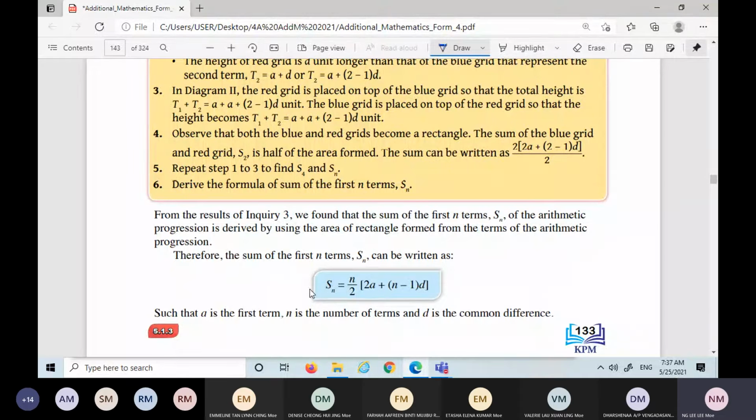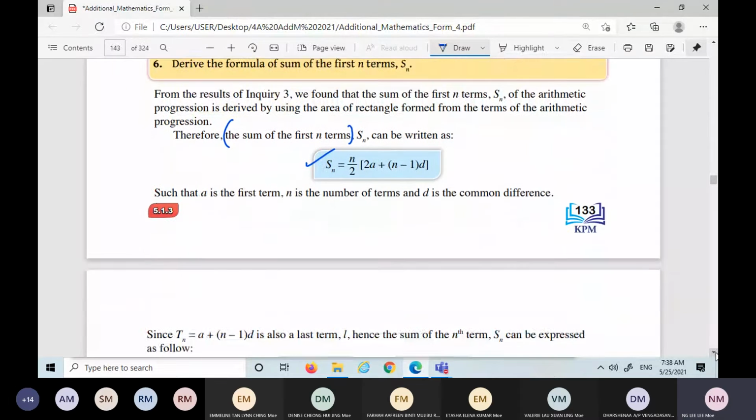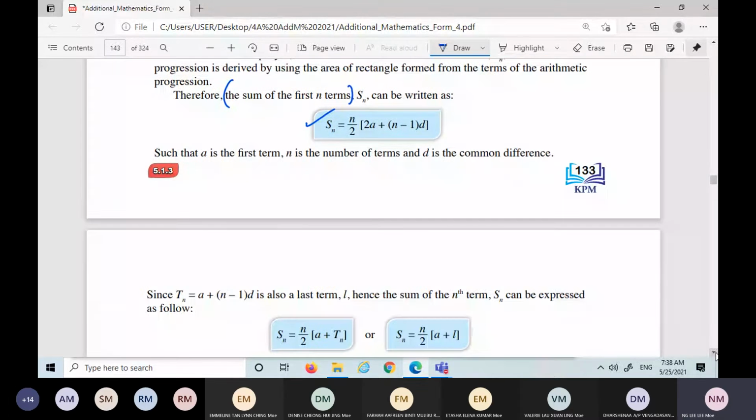This activity you can look at to get this formula. This one you copy in your notes: the sum of the first n terms, the formula. Same thing: what is n, what is a, and what is d. It is a standard one. Then turn to the next page.